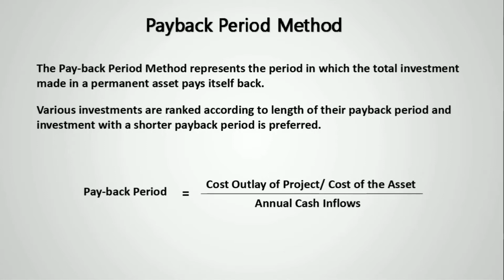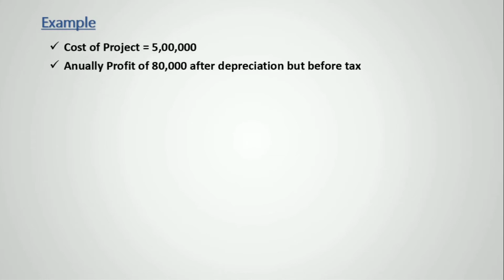Annual cash inflow is the amount of cash coming in or going out. One thing to remember is that here we take only cash inflows or outflows, so depreciation is added back to net profit. Let us understand it in a better way through an example. Here the cost of the project is 5 lakhs and annual profit is 80,000 after depreciation but before tax. And the rate of depreciation is also given to us, that is 12% per annum.